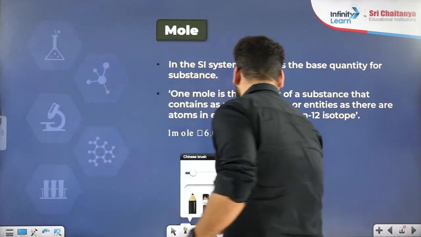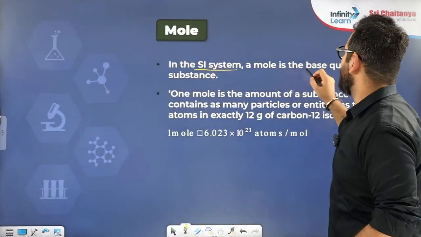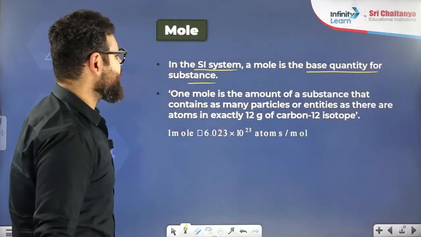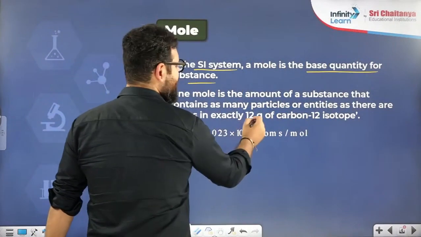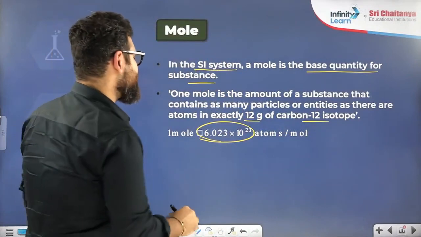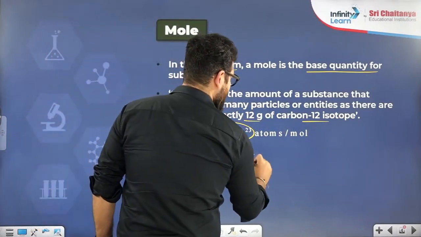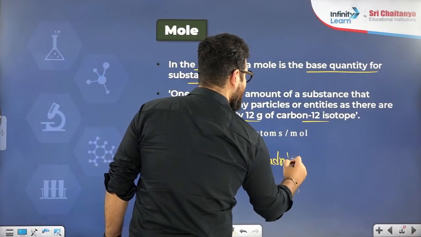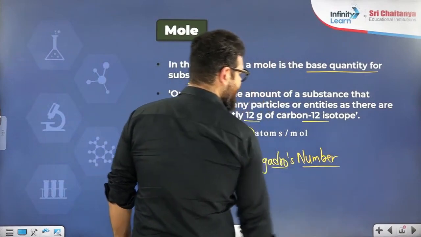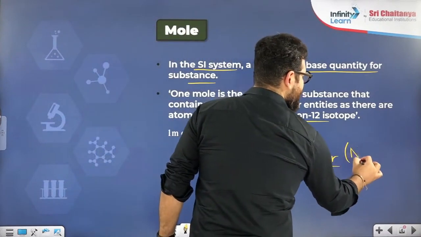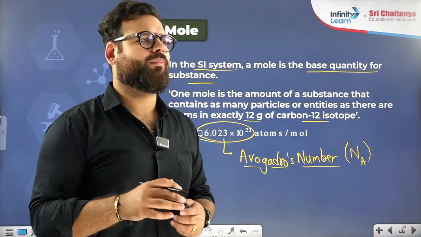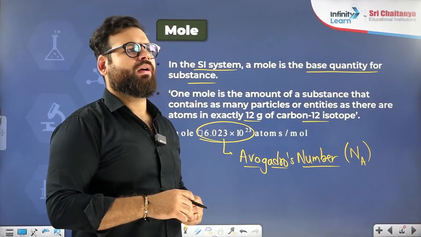So what is the mole? It is an SI unit. The mole is the base quantity for amount of substance. Just now we have studied this. 1 mole is the amount of substance that contains as many particles as there are in 12 gram of carbon, and this number we have just studied. In other words, this number is also called Avogadro number, named after the scientist who determined it. Avogadro's number is also represented as N_A. Don't write it as sodium: small a, big N, big A.